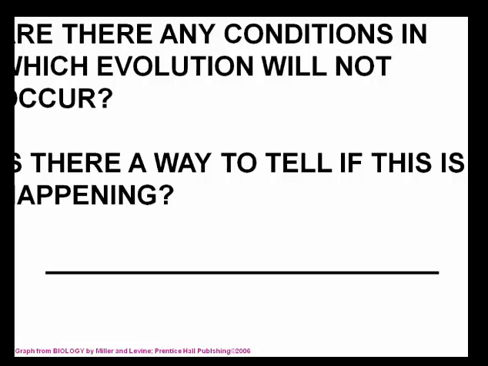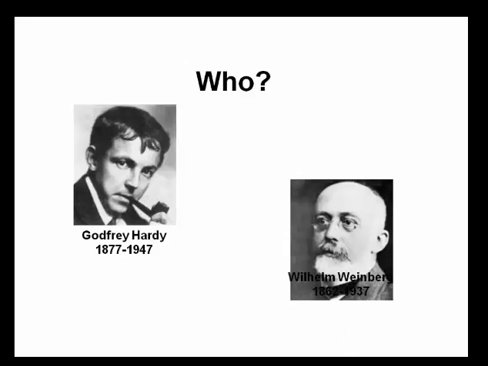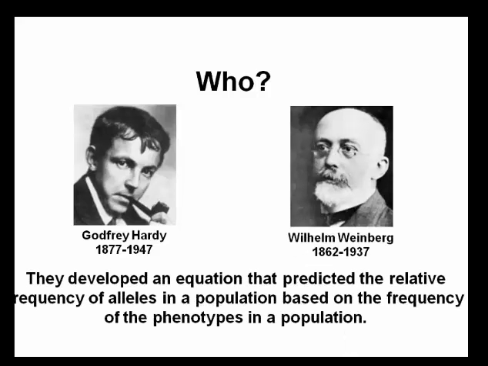Are there any conditions in which evolution will not occur? Is there a way to tell if this is happening? Well, there is. That's the Hardy-Weinberg principle. And that's what we did with our Teddy Graham lab. So again, if you remember, Hardy and then Weinberg, they basically developed an equation that predicts the relative frequency of alleles in a population based on the frequency of phenotypes in that population.